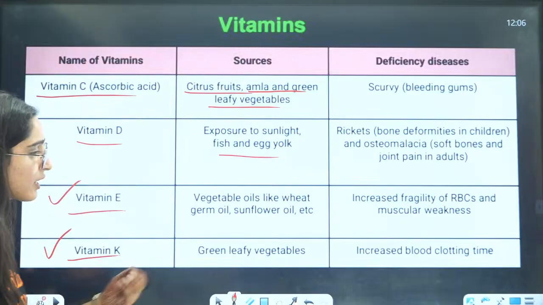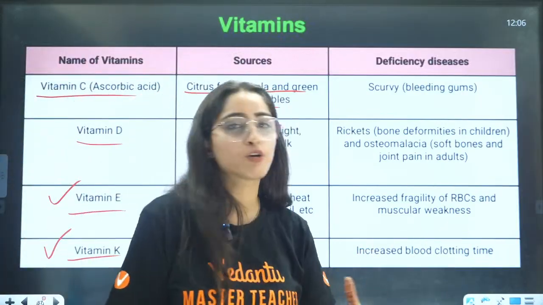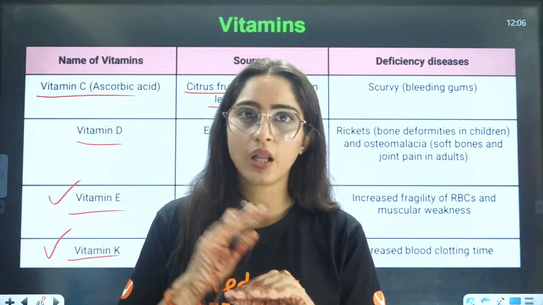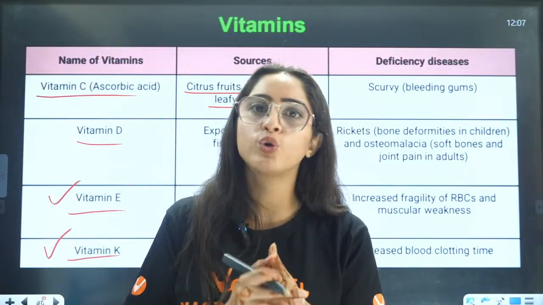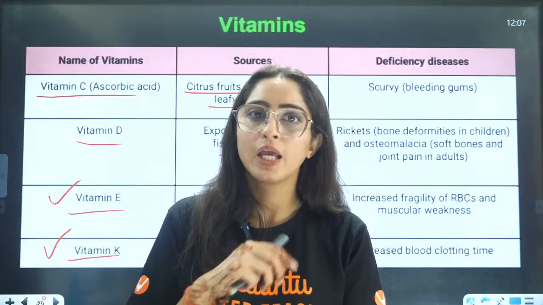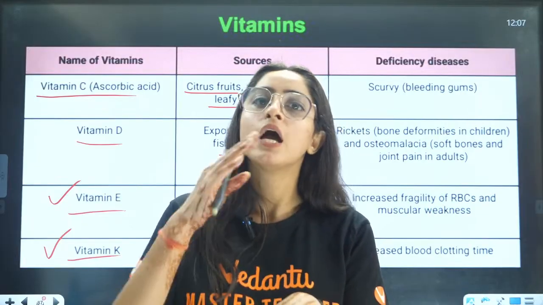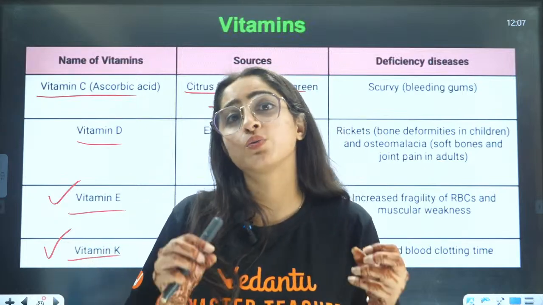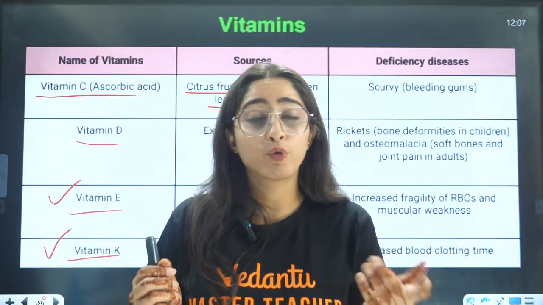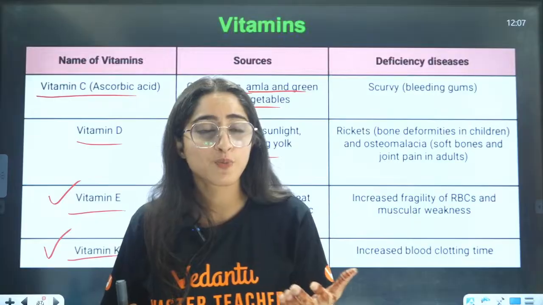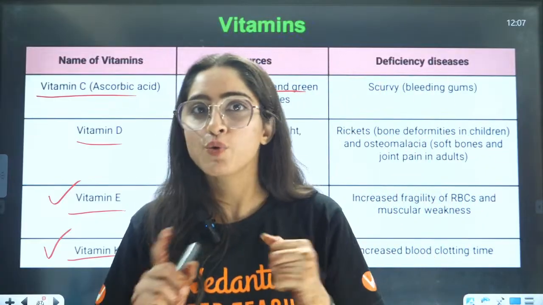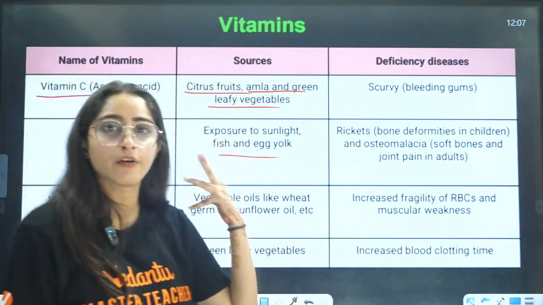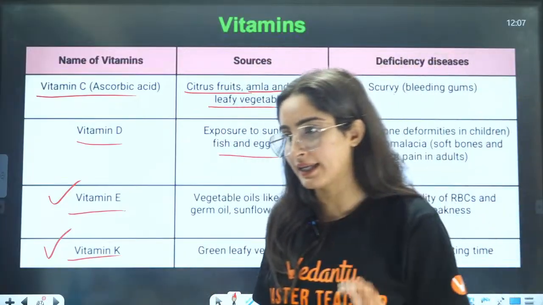Then you have vitamin K, again in green leafy vegetables. Deficiency causes increased blood clotting time. Blood clotting time means, for example, you have a scratch or a wound on your body. Immediately your blood will flow out, but after some time there will be a clot in the body. For those people who have very thin blood, I told you this before also, aspirin is used for the thinning of the blood. So the clotting time will change, and with the deficiency of vitamin K, the blood clotting time will increase.